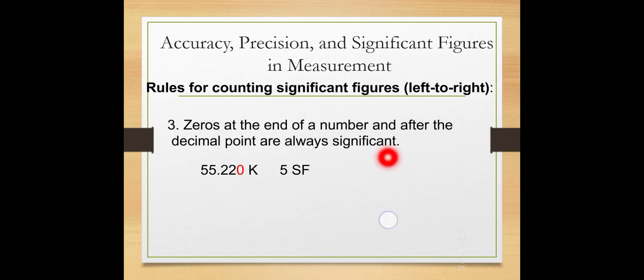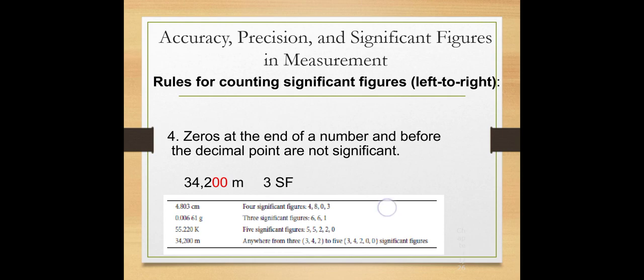Rule number 3: zeros at the end of a number and after the decimal point are always significant. For example, 55.220 has 5 significant figures because the 0 is placed at the end, but there is also a decimal point. If there is no decimal point, then the zeros at the end are not significant. When there is a decimal point and a 0 at the end, these zeros are always significant.